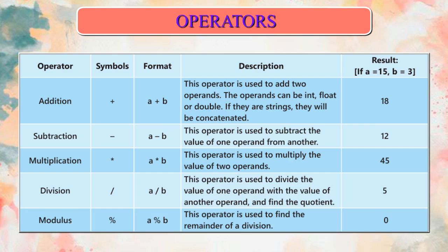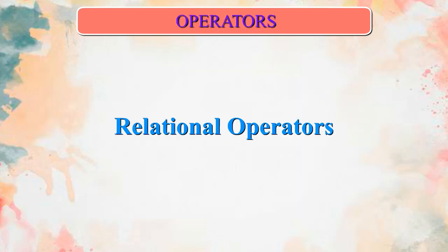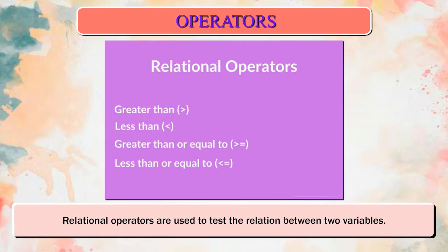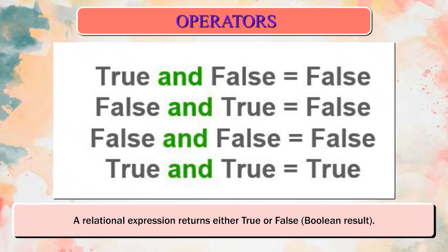Operator modulus. Symbol %. Format A modulus B. Description: this operator is used to find the remainder of a division. Result 0. Relational operators. Relational operators are used to test the relation between two variables. A relational expression returns either true or false, a Boolean result. These operators are used to evaluate any condition.